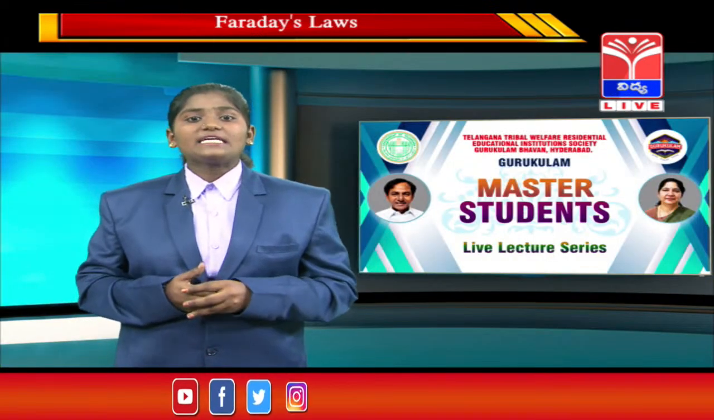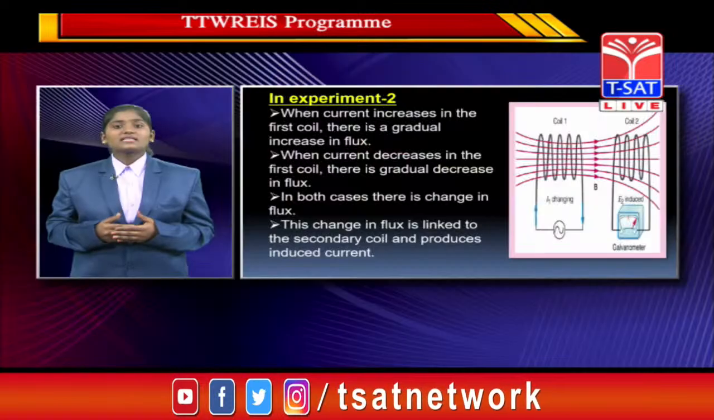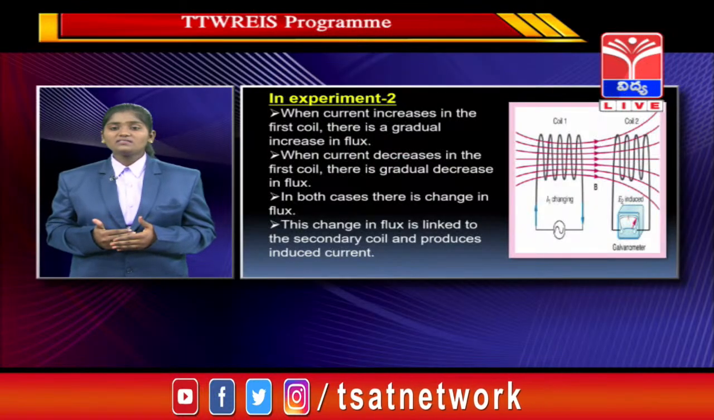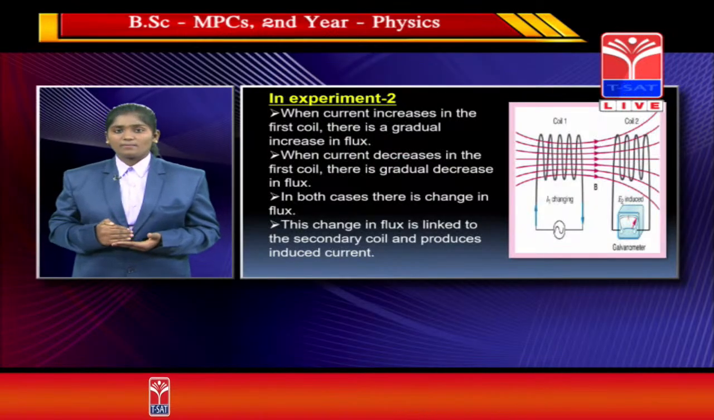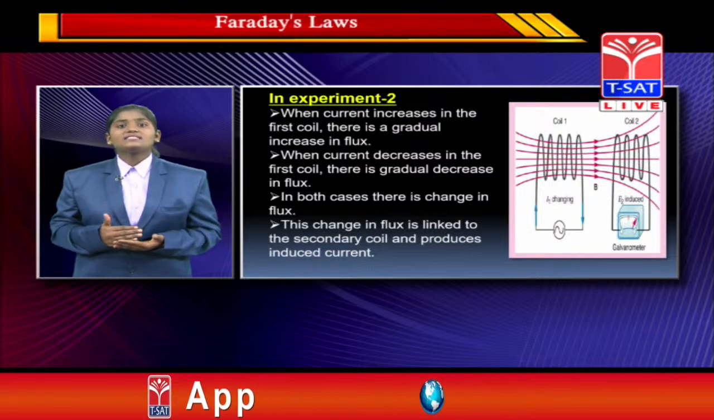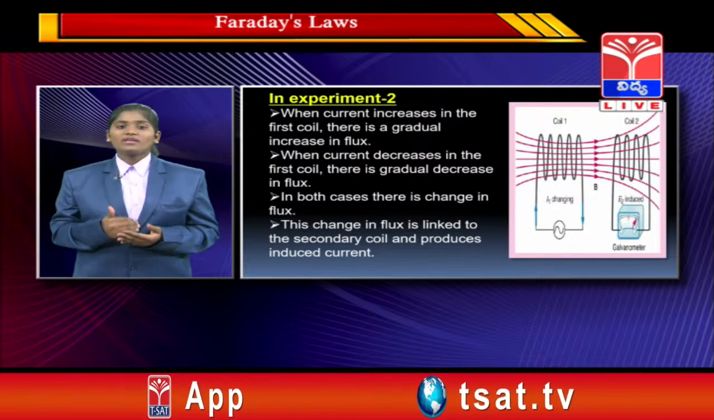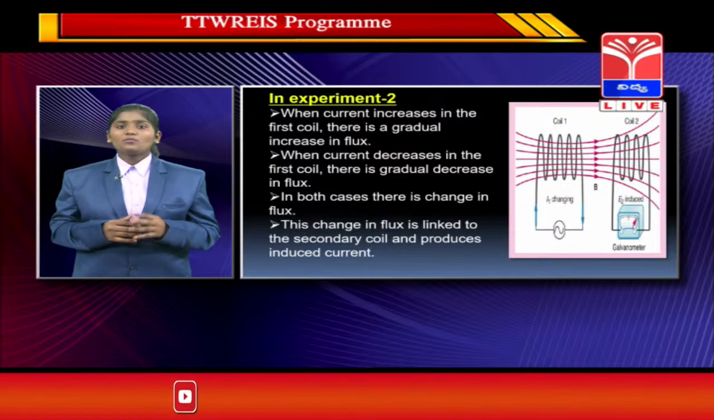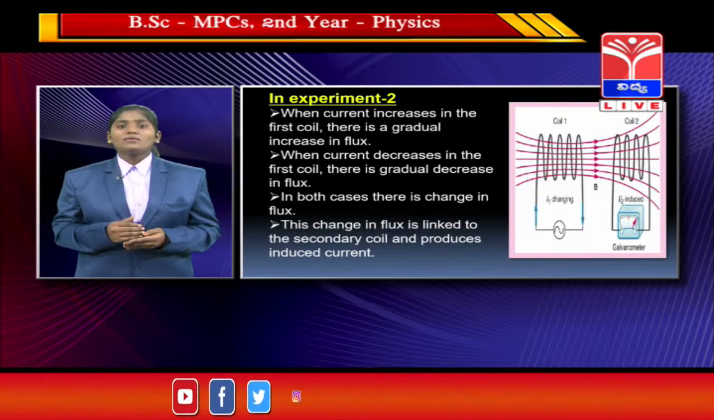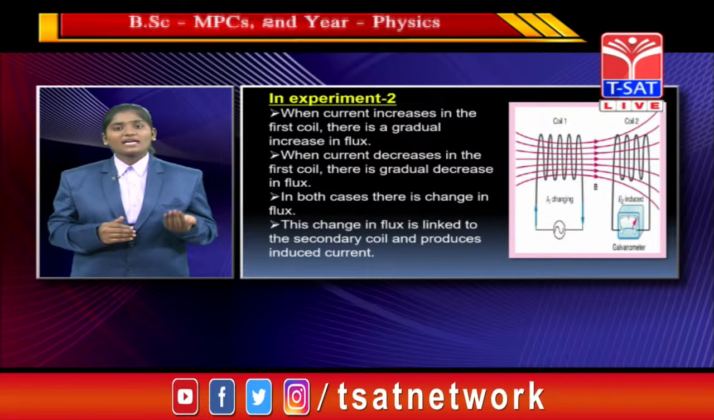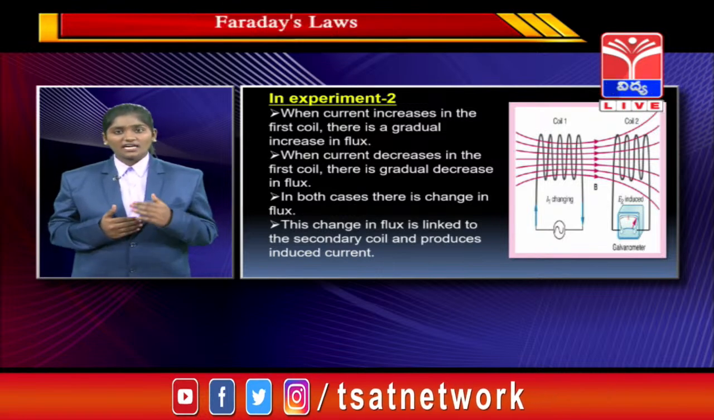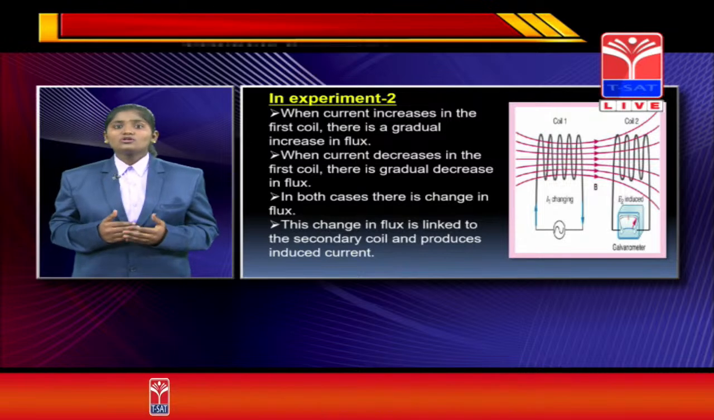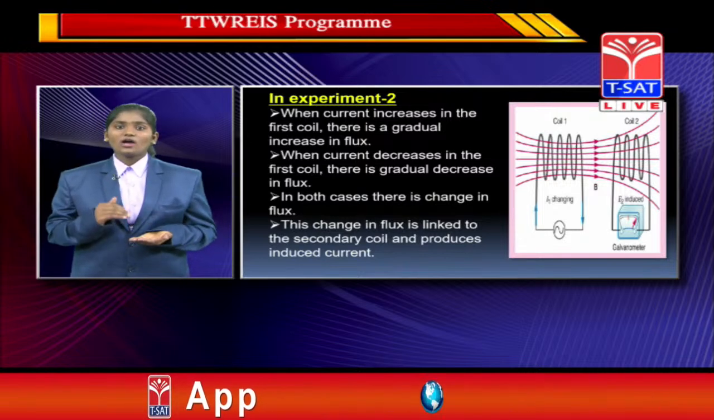When current decreases in the first coil, there is a gradual decrease in flux. It means when the current is decreasing in the primary coil, then there is a decrease of flux. In both cases, there is a change in flux. In both cases, if the current is increasing, the flux is increasing, and if the current is decreasing, the flux is decreasing. So the flux is changing, increasing and decreasing.